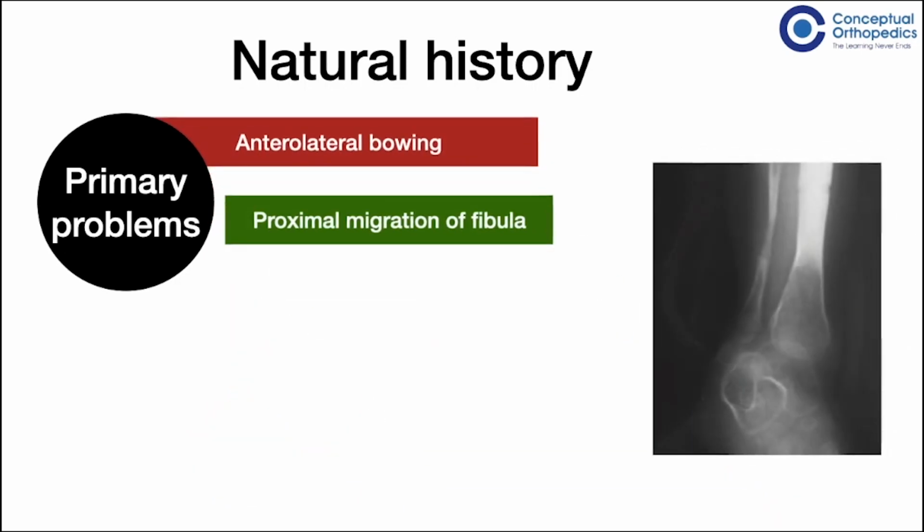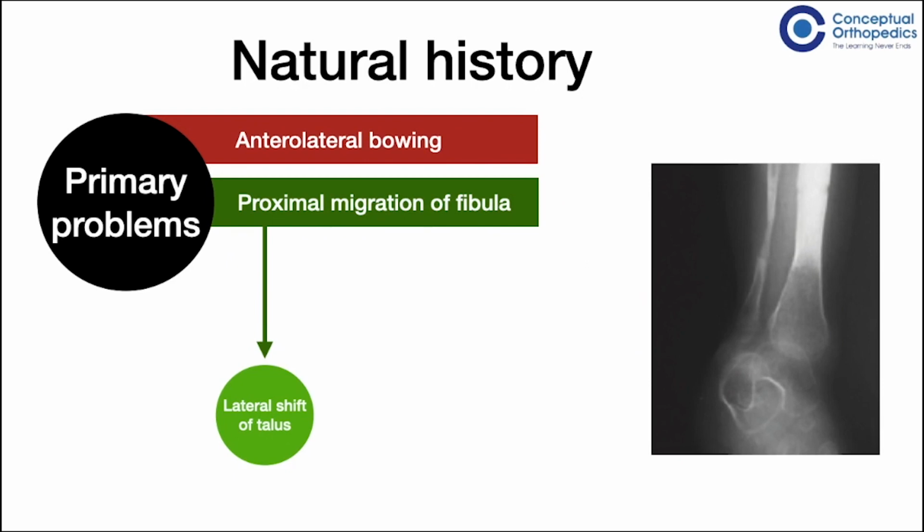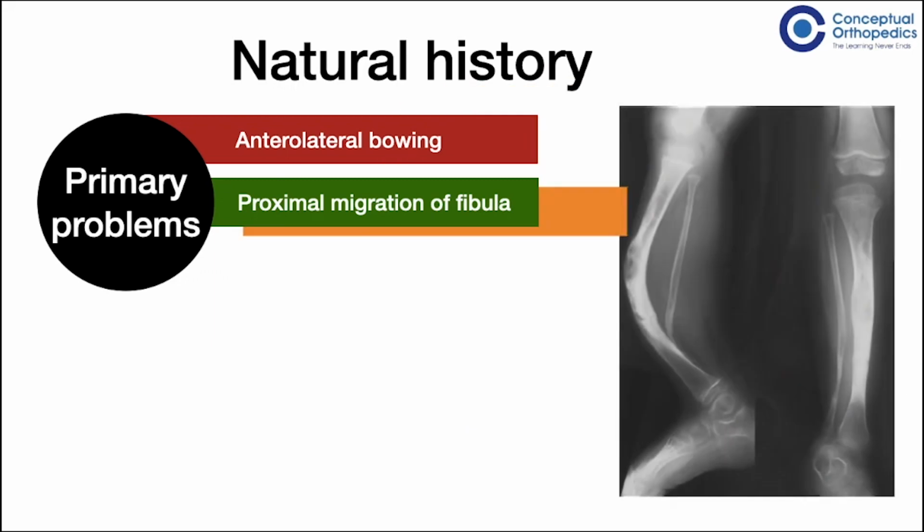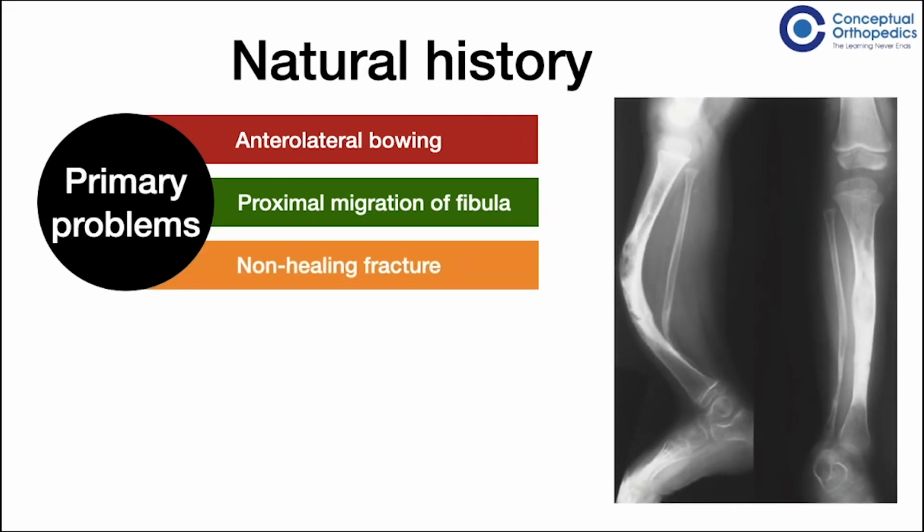The proximal migration of the fibula causes the talus to follow the fibula. This leads to a lateral subluxation of the ankle joint, valgus wedging of the distal tibial epiphysis, and instability of the ankle. The ankle valgus serves to compensate for the varus diaphyseal deformity which is seen in congenital pseudoarthrosis of tibia. Due to the non-healing fracture or the pseudoarthrosis, the lack of loading on the tibia and the altered muscle forces, as well as the proximity of the pseudoarthrosis to the distal tibial physis, lead to slowing of growth of the distal tibia and fibular physis and limb length discrepancy.